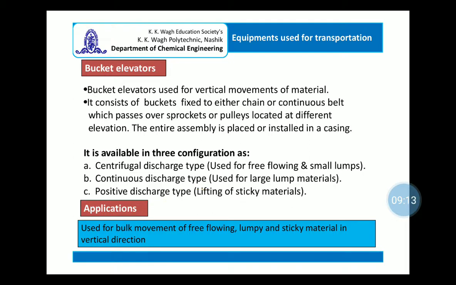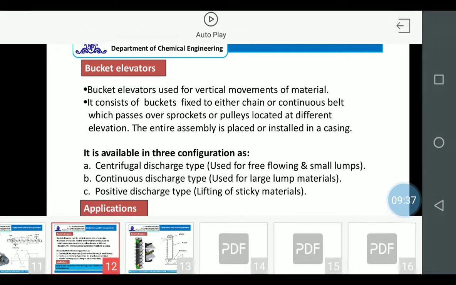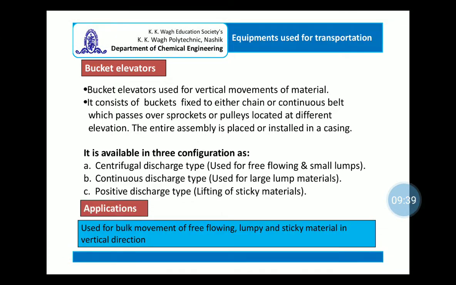Now, centrifugal discharge types are used mainly for free flowing and small lumps. Continuous discharge types are used for large lumps, and positive discharge types are used normally for lifting of sticky material. Now, positive discharge means what? The entire bucket is inverted and the material is discharged. The bucket elevators are used for the vertical movement of free flowing, lumpy or sticky material.